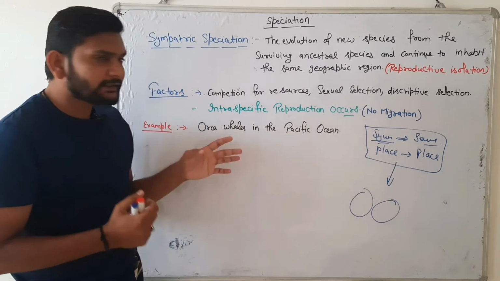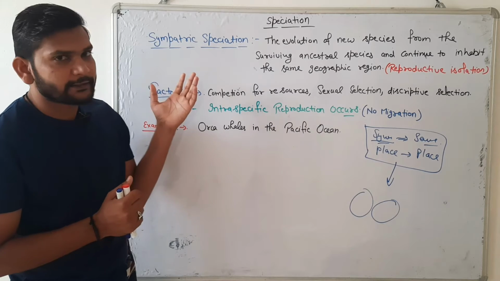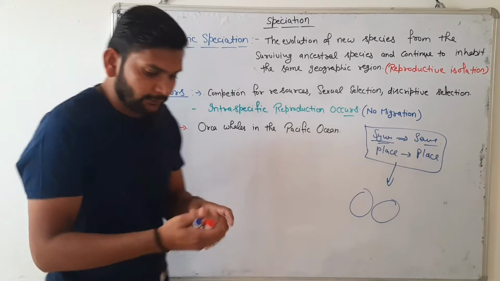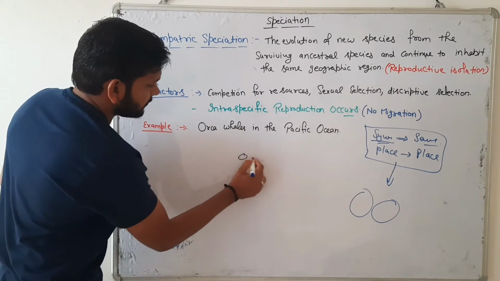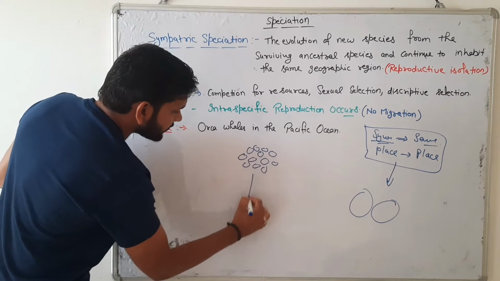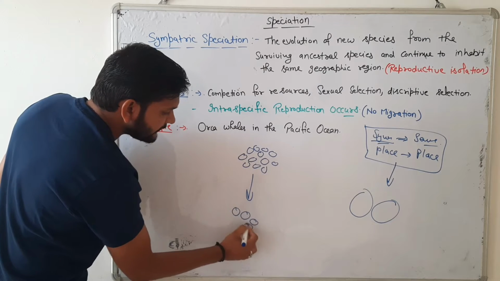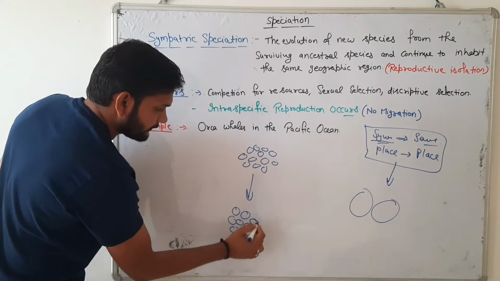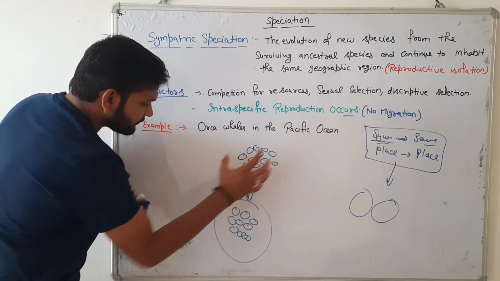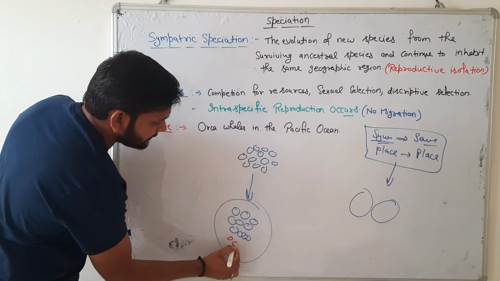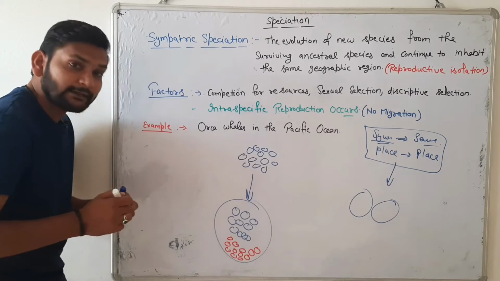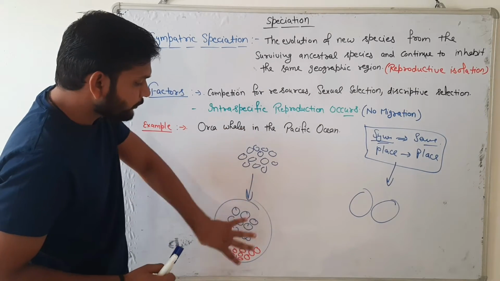The factors included in sympatric speciation: one is competition for resources. For example, I am drawing here that this is one species. One species converts into two different species in the same geographical area. Here is one area, and this species will convert into two different species, but the ancestor of these two species is the same.